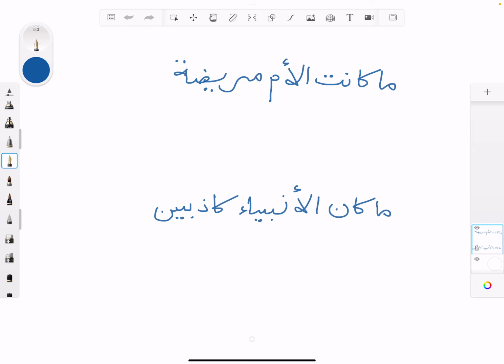So write these two examples down: ما كانت الأم مريضة, ما كان الأنبياء كاذبين. What I want you to do is first of all put the i'rab on it, so do that first, and then I want you to do the tarkib, and I also want you to do the translation for it as well.